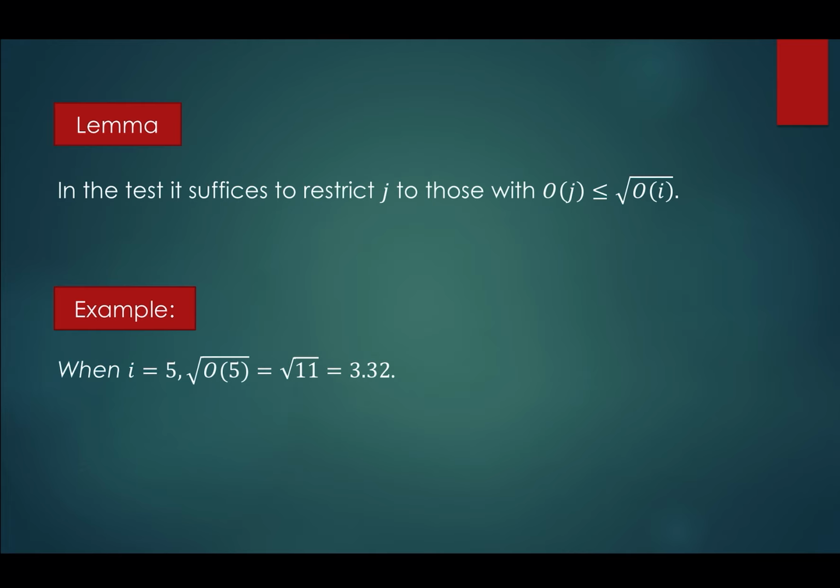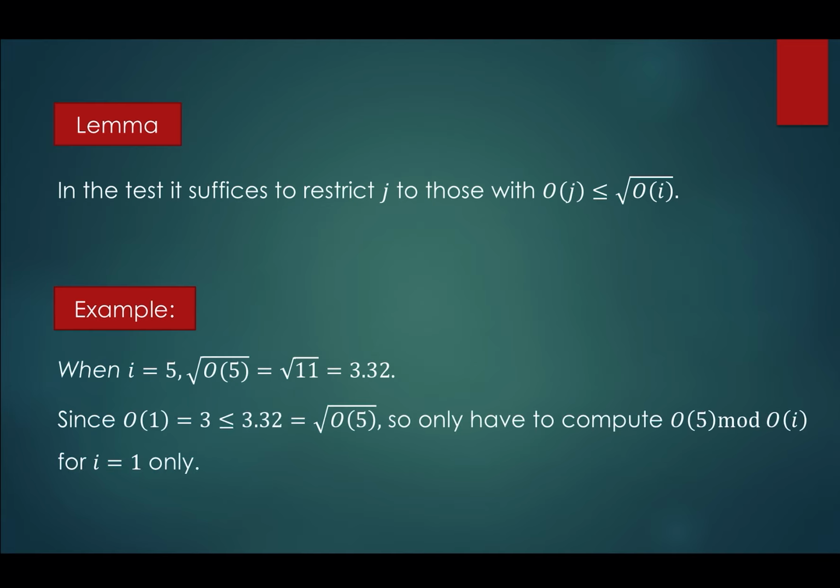Therefore, we may limit j to 1 only, because O_1 is equal to 3, which is less than or equal to the square root of O_5.